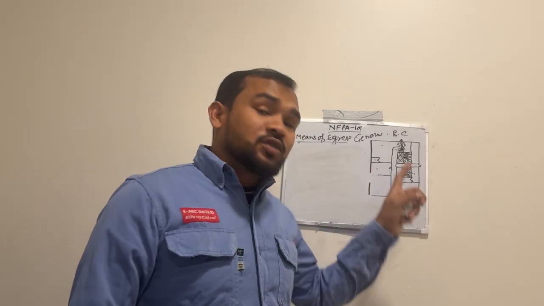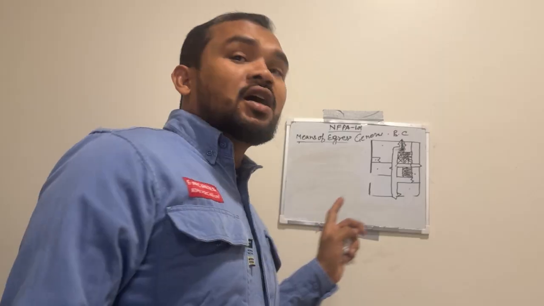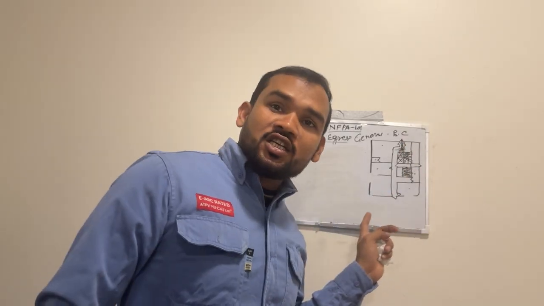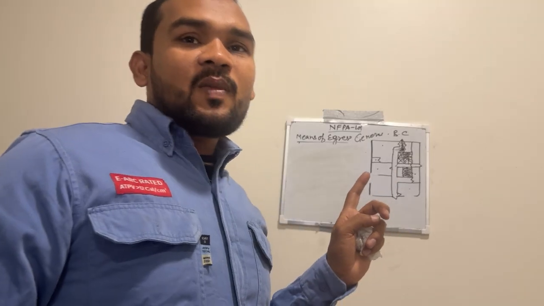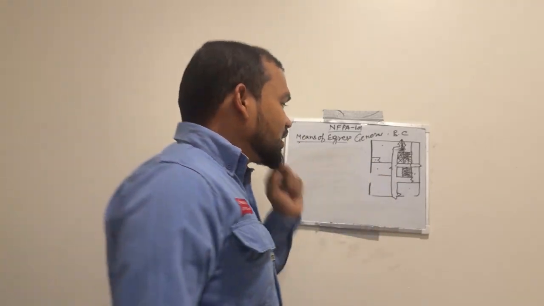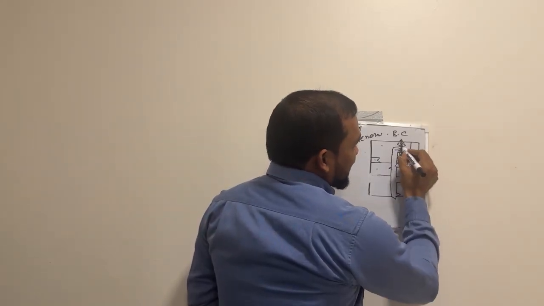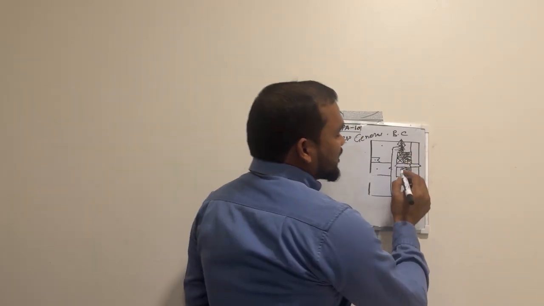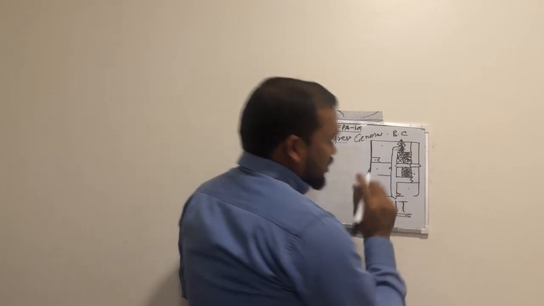In this highlighted portion, this is exit because this is a protected component. It is an enclosed staircase, and in the plan this is called exit. So as per NFPA, this highlighted staircase is exit. This is my answer.